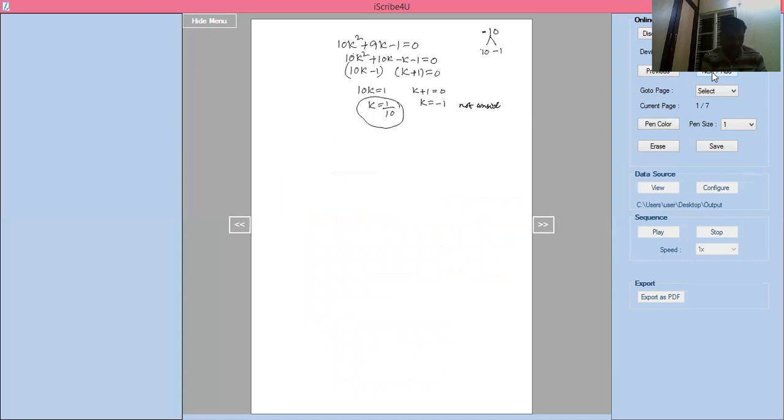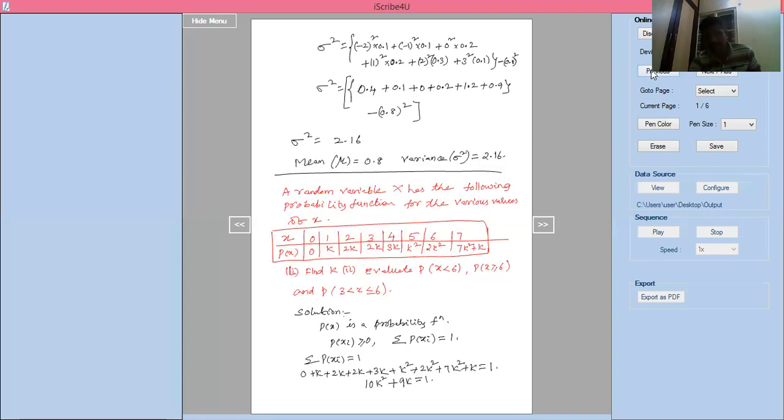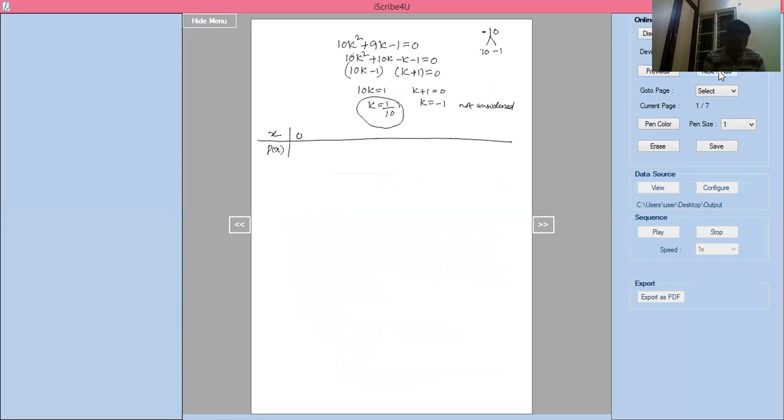Now I'll write one column as x, another one as p of x. These are the values of x and p of x. The values of x are 0, 1, 2, like this. 0 value should be 0. 1 value should be k. K is nothing but 1 by 10.